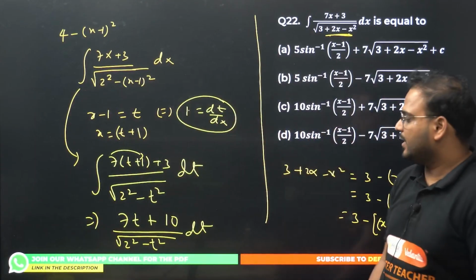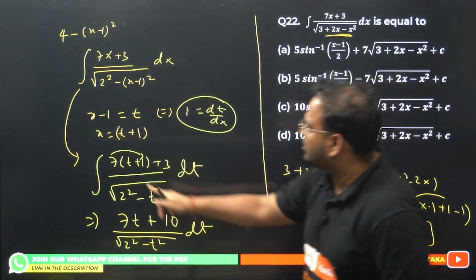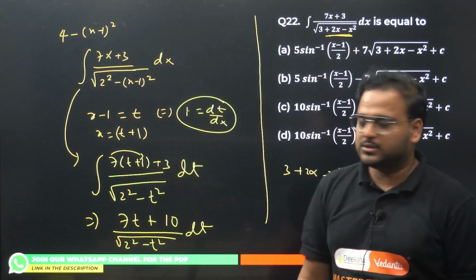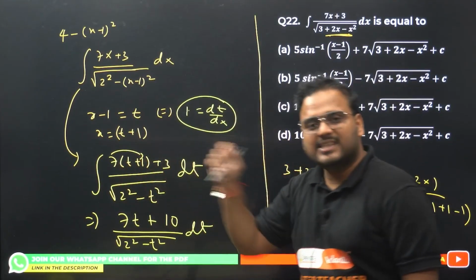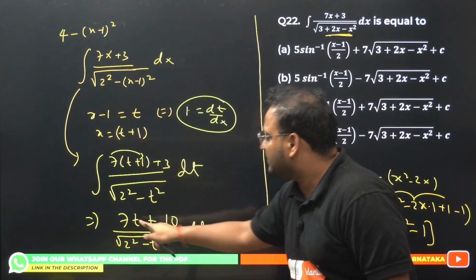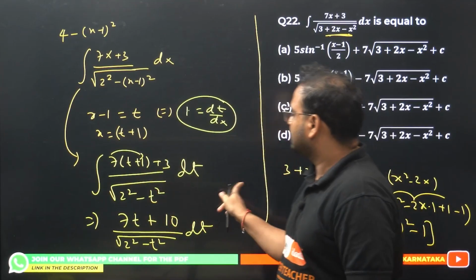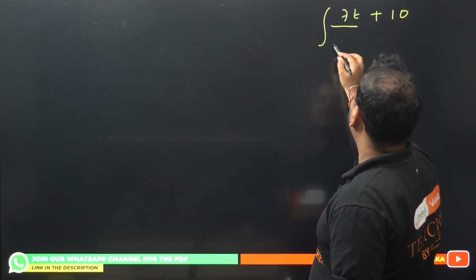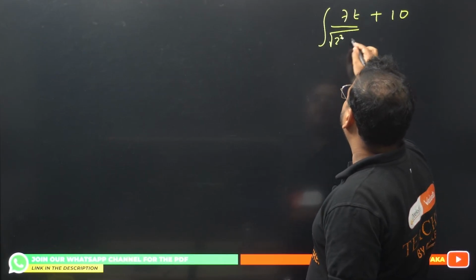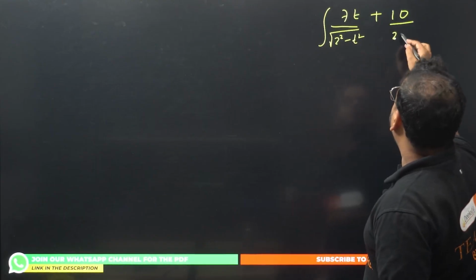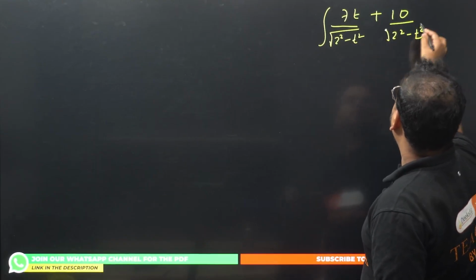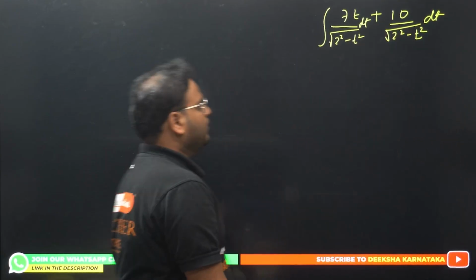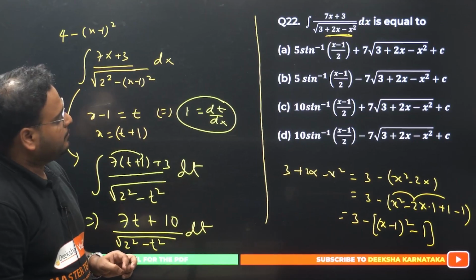Okay, I'll write this step again next slide, but have a look. I'm writing this x value as t plus 1 with the help of my substitution. It becomes 7 times t plus 1 is 7t plus 7. 7t plus 7 plus 3 is 7t plus 10. And this is as it is. So far I have 7t plus 10 as the numerator, and the root of 2 square minus t square is here also. Both of these are dt only.